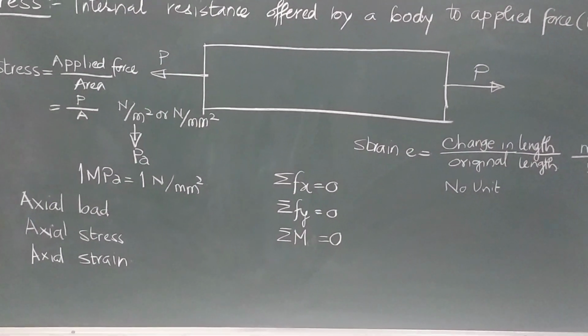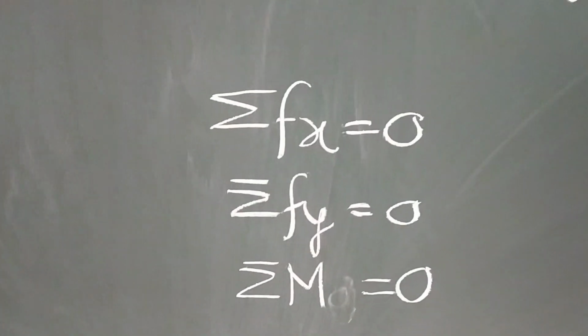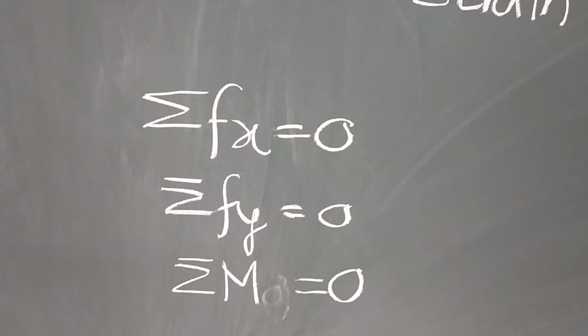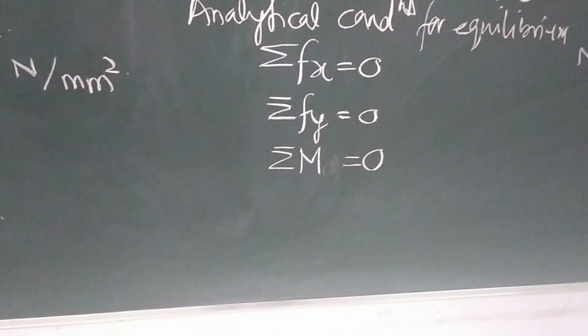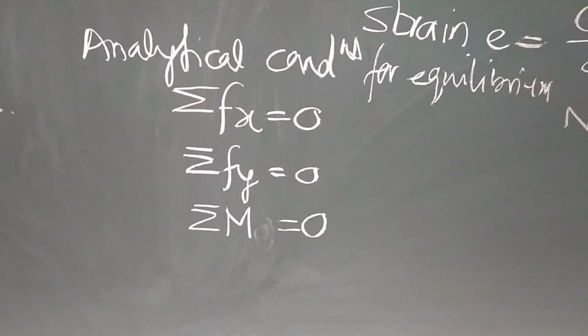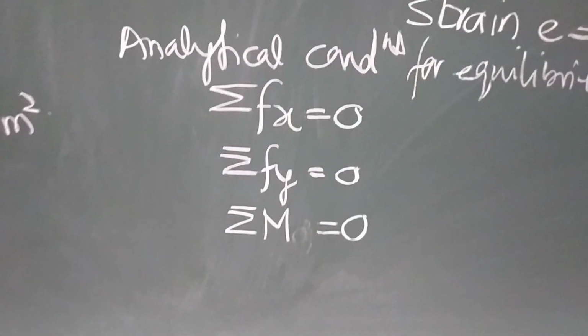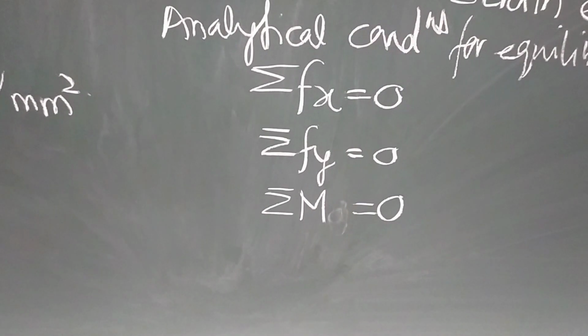So, what are the conditions for equilibrium? The conditions for equilibrium are very simple. These are the analytical conditions for equilibrium. Summation of all the forces in x direction must be equal to 0.